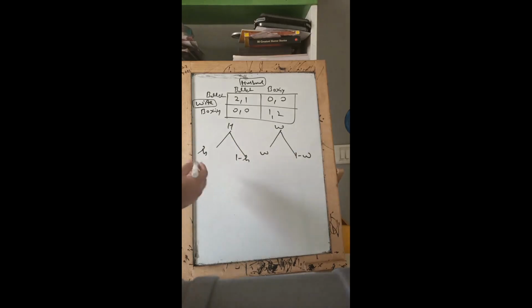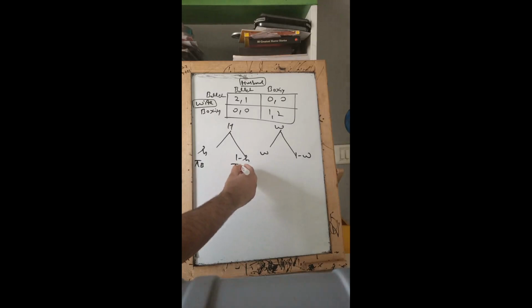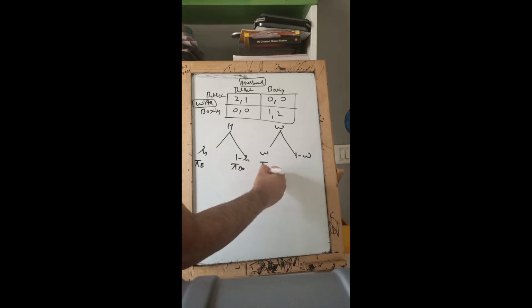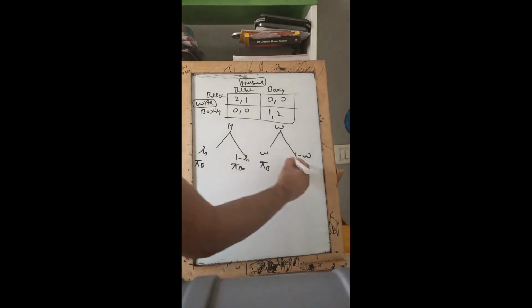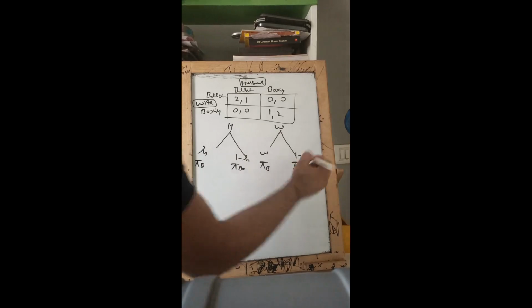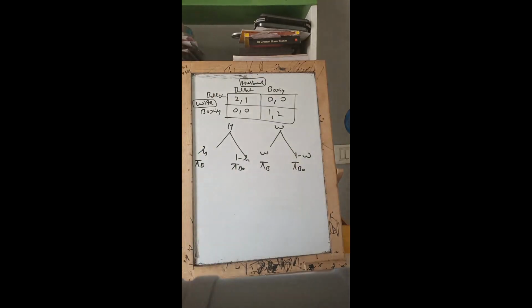Now, what are these? Well, this small h is the probability of husband going to ballet, and 1 minus h is the probability of husband going to boxing. Similarly, this small w is the probability of wife going to ballet, and this 1 minus w is the probability of wife going to boxing. Now, with this, I shall be telling you how to solve this mixed strategy Nash equilibrium.